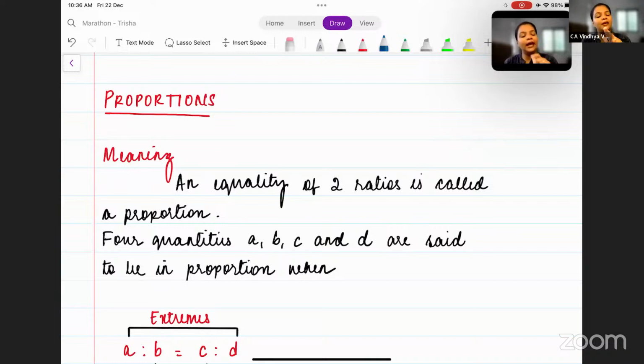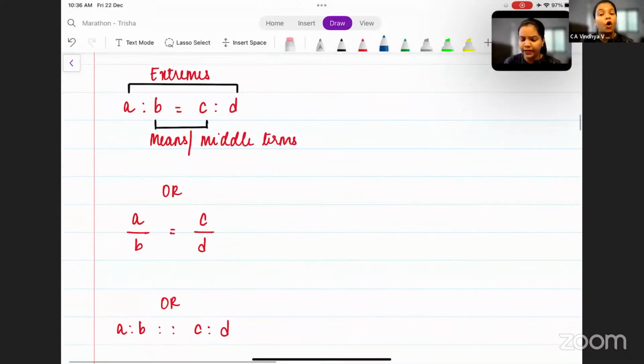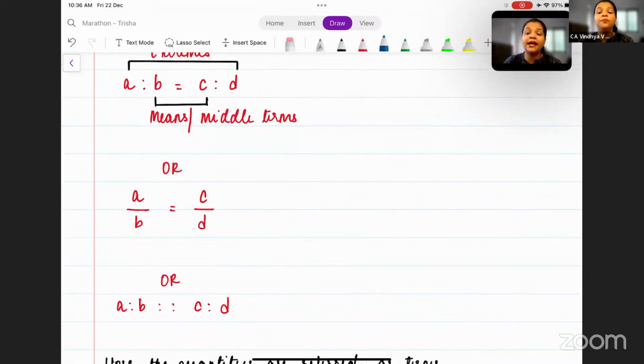Okay. So we said A, B, C, D. So these four are the quantities. And when they are in proportion, we write it as A is to B is equal to C is to D. Okay. Now focus only on how it is denoted. Don't focus on the other things. So what do we write it as? A is to B is equal to C is to D. Or A by B is equal to C by D. Okay. Or we can also write it as A to B as C to D. So these are the three ways in which a proportion is denoted.